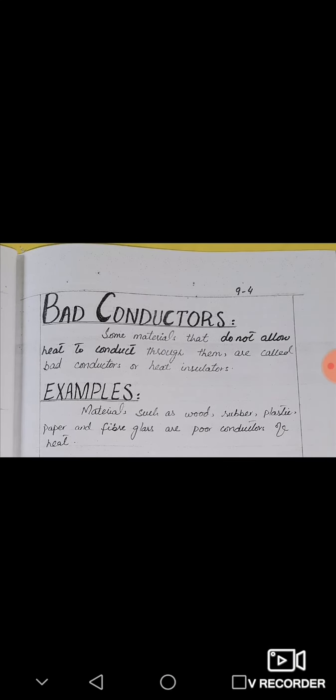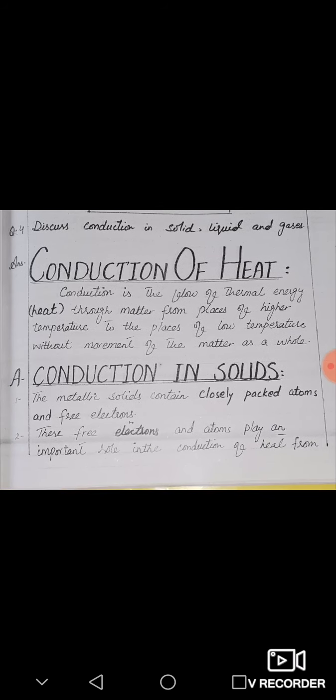And what are the bad conductors? Some materials that do not allow the heat to conduct through them are called bad conductors or insulators, and examples are wood, rubber, plastic, paper, fiberglass, which are poor conductors.